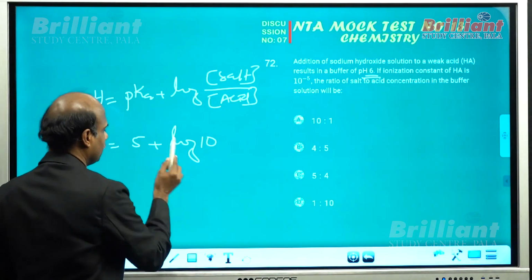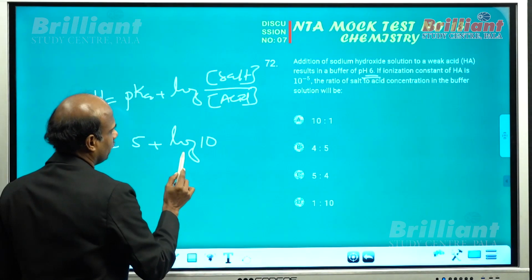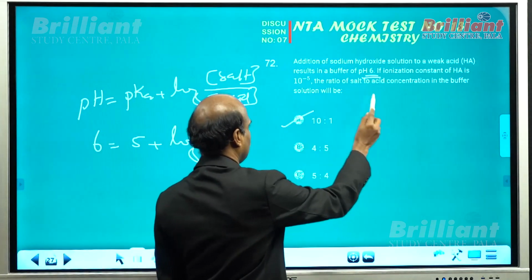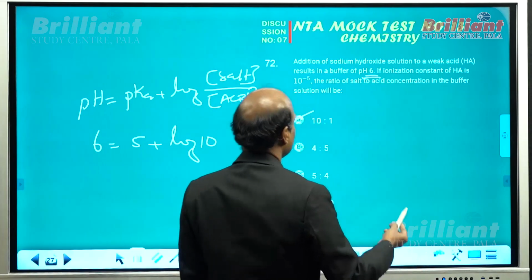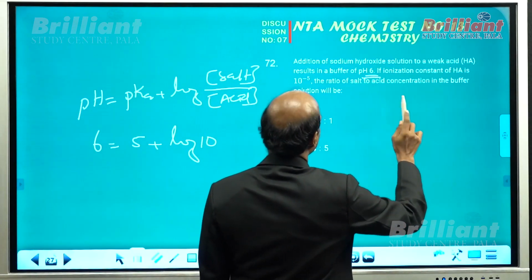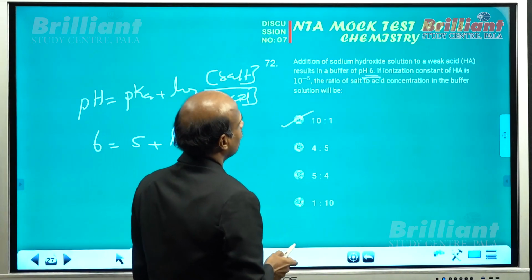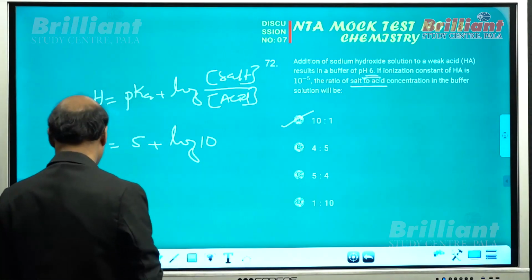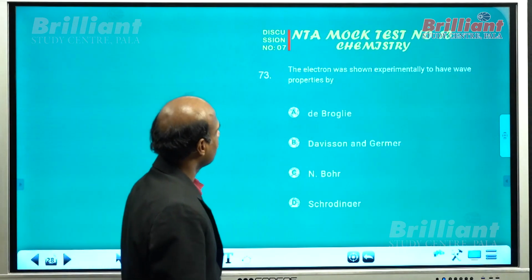So log 10 is 1. So this part should be 10. So salt by acid should be 10:1. So the correct option should be A. Fortunately, they need to determine the ratio of salt to acid, isn't it? The ratio of salt to acid is needed. So directly you will get 10:1. What about question number 73?